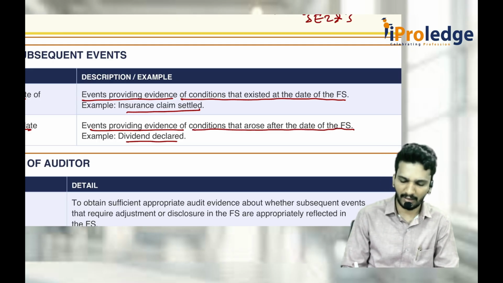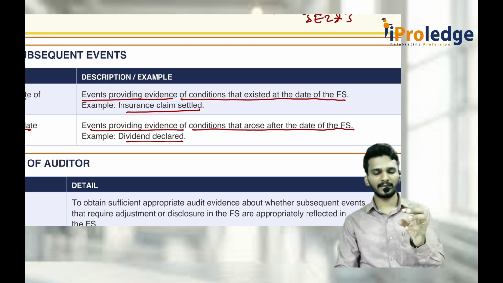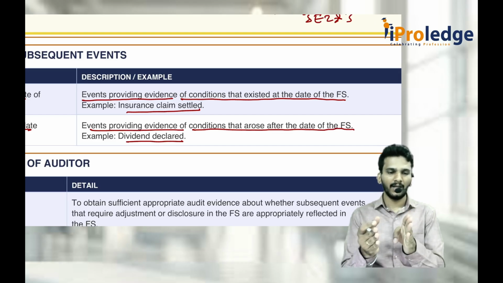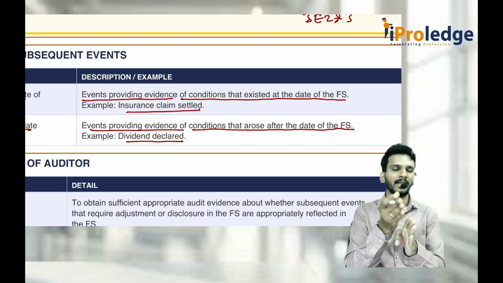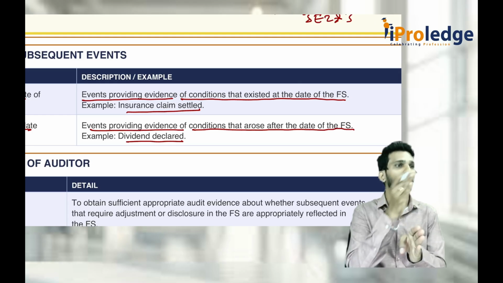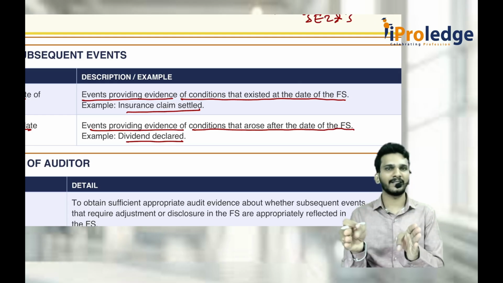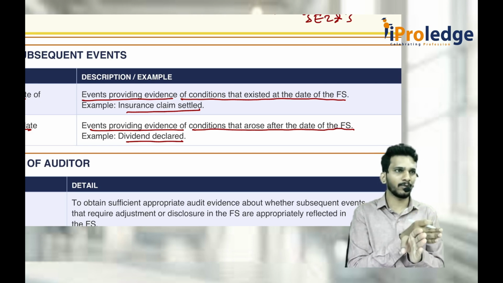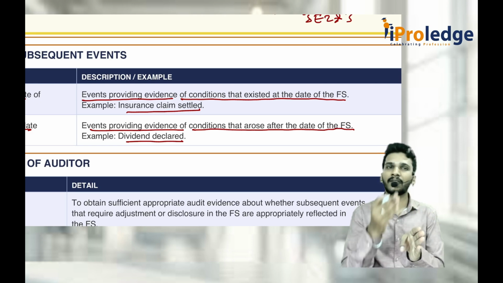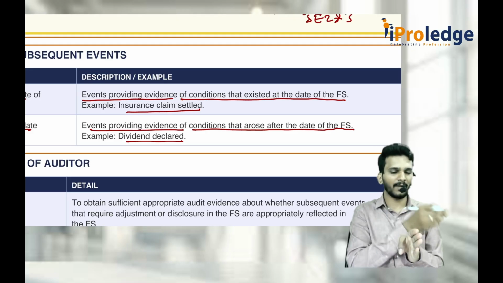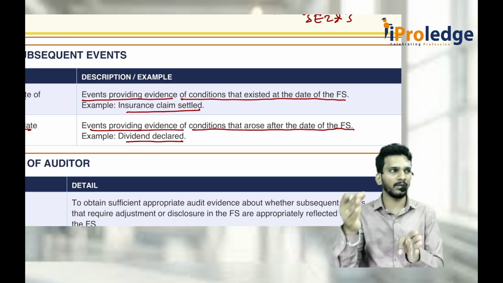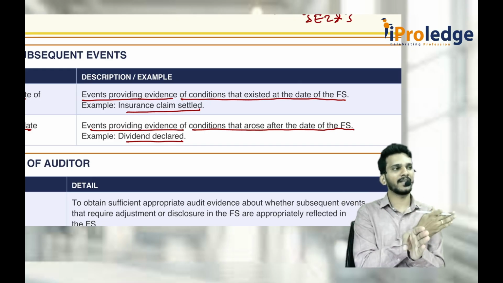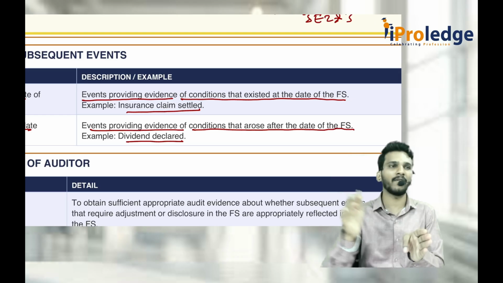That is, dividend declared. That means whenever I tell this, some events are occurring after the financial statement date, but the condition was already present on the financial statement date. For example, a fire occurred in somebody's godown on 30th March only, but he became insolvent on 5th April. That means the event is there on the financial statement date, and it came to be known or concluded on a later date. The second category is where the event was not there on the financial statement date, it actually occurred only after the financial statement date.